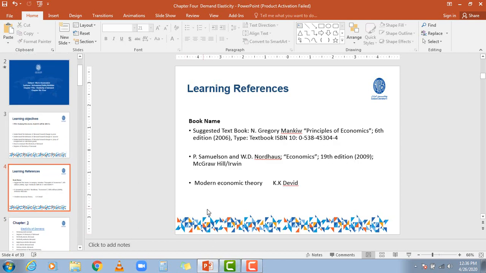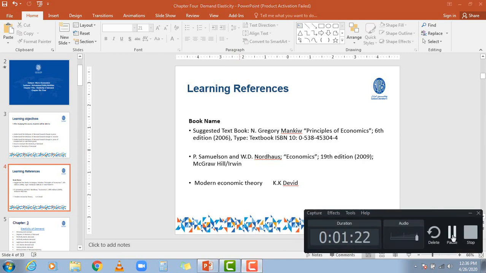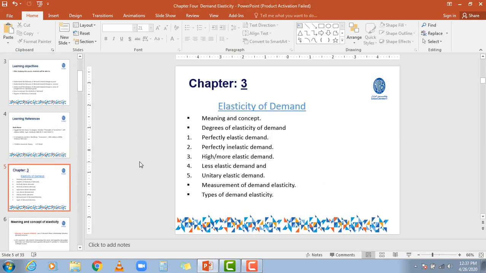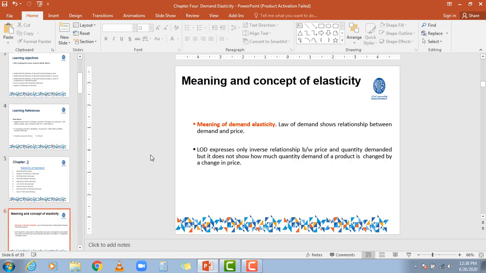My dear friends, there are some learning references that you can refer to. These are the main points of the chapter that we will be concerned with: the meaning and concept of elasticity, degrees of elasticity, perfect elastic demand, perfect inelastic demand, high or more elastic demand, less elastic demand, unitary elastic demand, and the measurement of elasticity and types of demand elasticity.